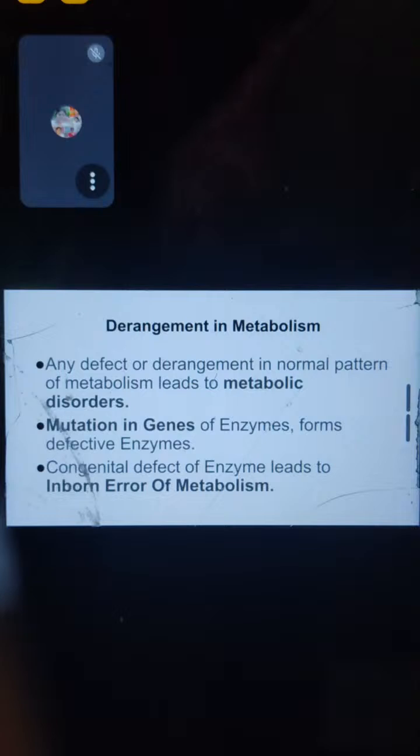Any defect in the rearrangement of the normal pattern of metabolism leads to metabolic disorder, and if metabolic disorder is there, then different kinds of problems will be generated in our body, like mutation of genes, which is also responsible for such things. So that's why, with enzymes, feedback inhibition process is not working properly, right? Let's say a huge amount of ethanol is formed, if we have engineered it in such a way, then what will happen? The yeast itself will die, because a huge amount of ethanol will also kill that particular yeast. So if such a kind of mutation is there, then it will not be helpful for the yeast.